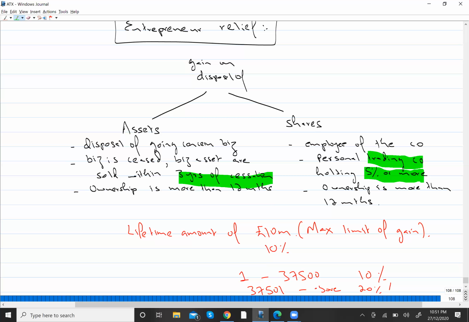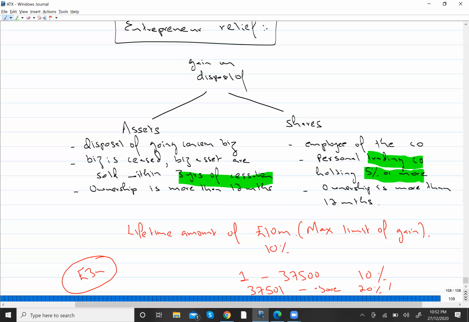Okay, let's take an example. Let's say Mr. A started a business, and after some time he ceased the business and sold all of his business assets. Now the gain on disposal of the assets was, let's say, 3 million. He sold those assets, and he made a gain of 3 million.